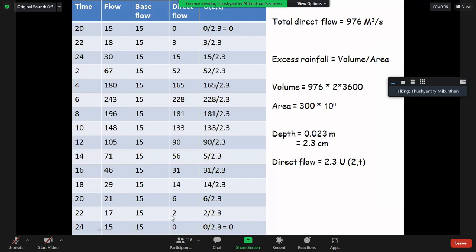The only difference here is that there is no change in the base flow. All the other things are the same. Luckily, the rainfall duration is 2 hours and the measurement interval is also 2 hours.